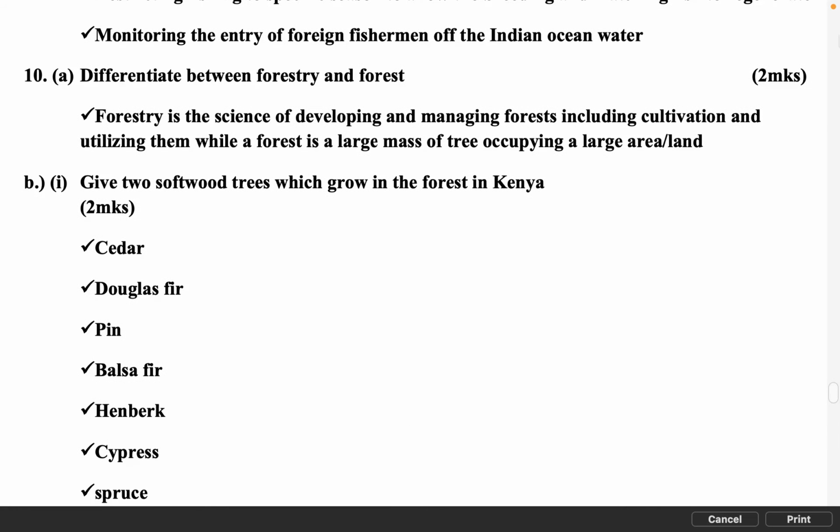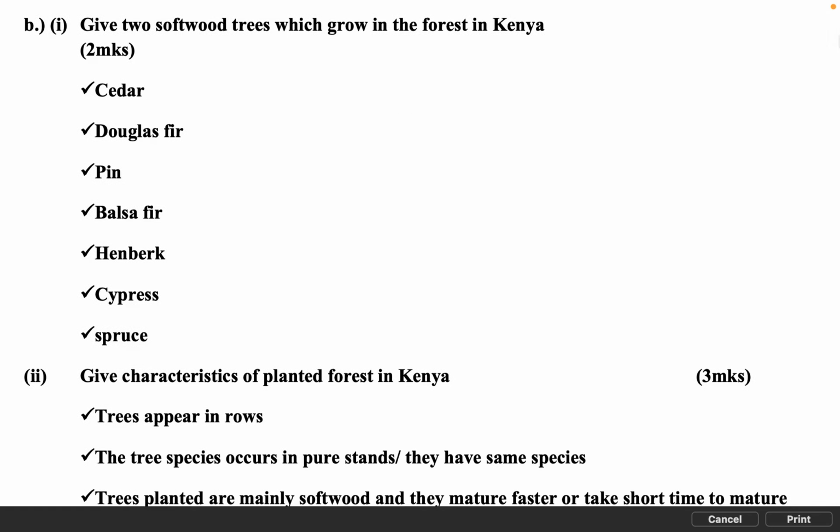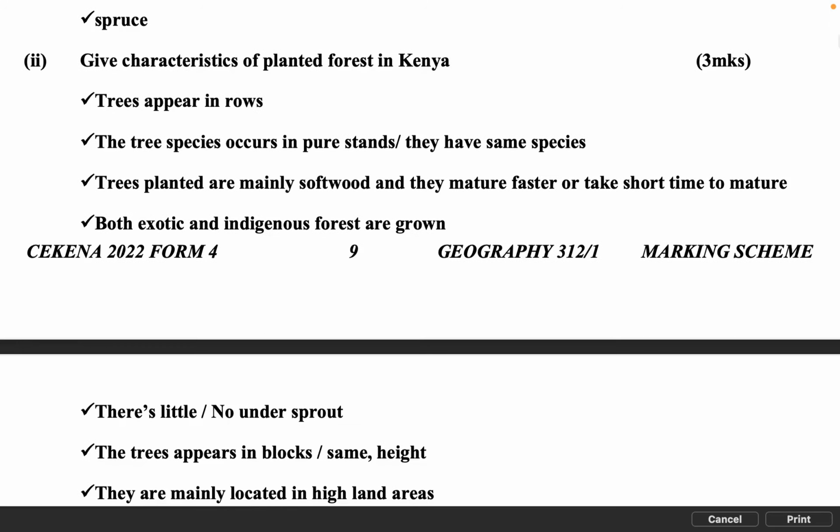10. Differentiate between forestry and forest. 2 MKS. Forestry is the science of developing and managing forests, including cultivation and utilizing them, while a forest is a large mass of trees occupying a large area of land. Give 2 softwood trees which grow in the forest in Kenya. 2 MKS. Cedar. Douglas fir. Pine. Balsam fir. Hardwood. Cypress. Spruce.